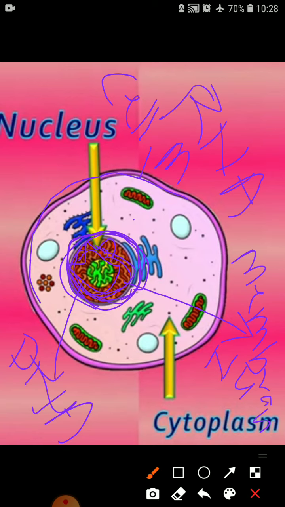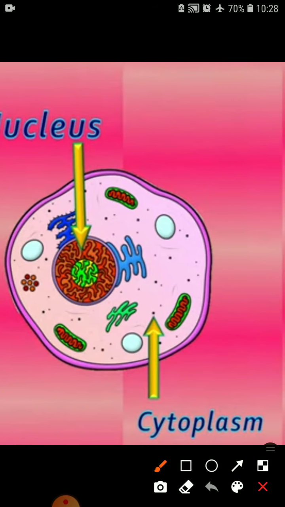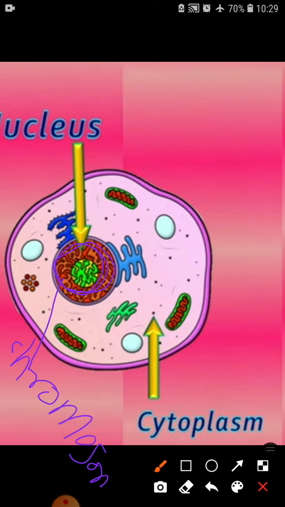Moving further, the next thing in this chapter is that it also contains thread-like structures called chromosomes. This red colored structure, which is thread-like, is known as chromosomes.